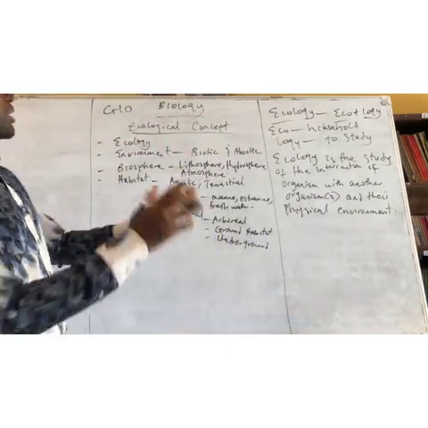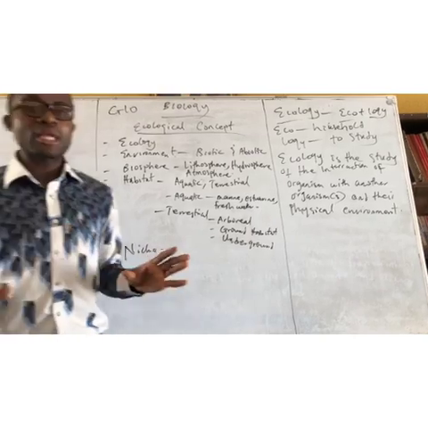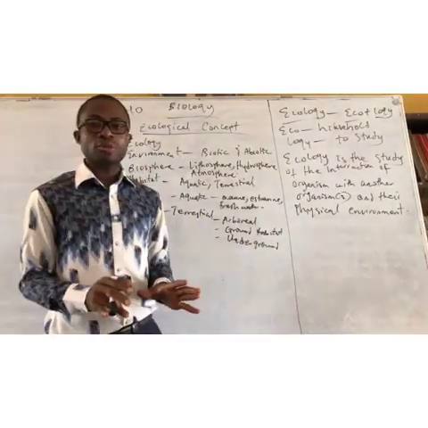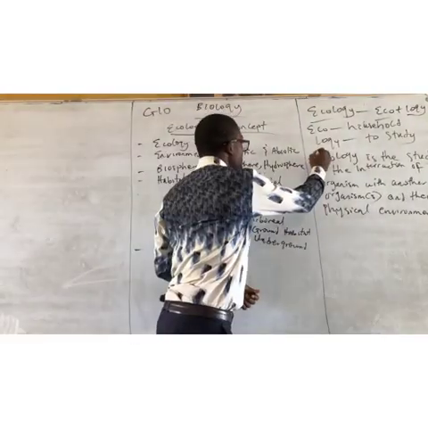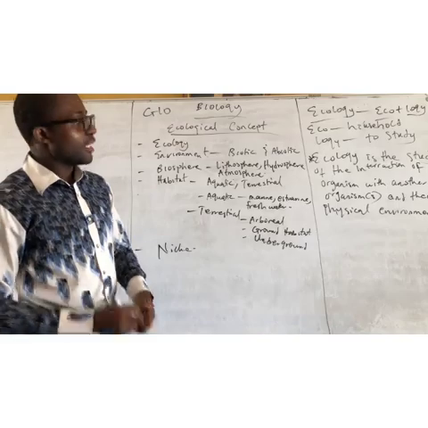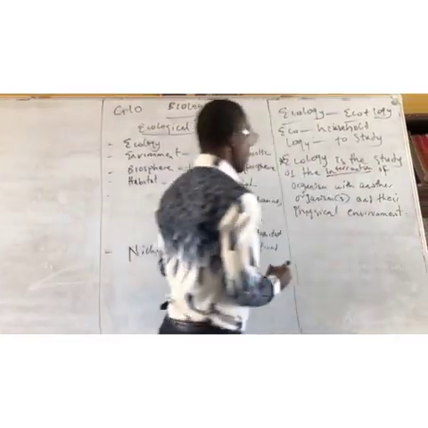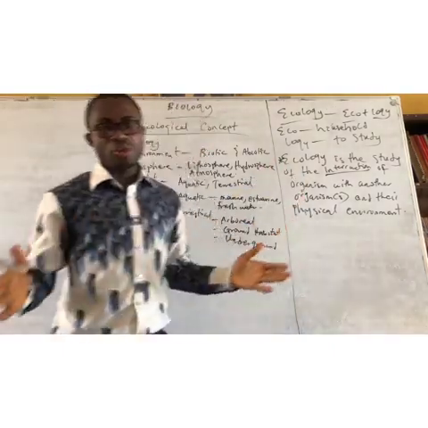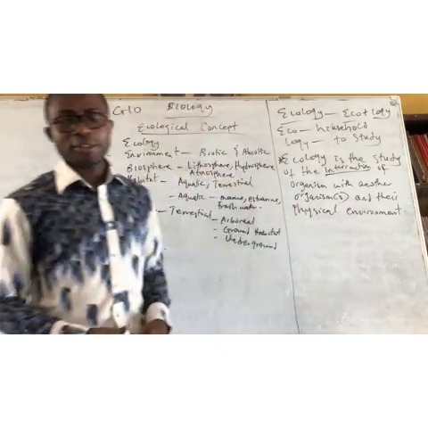So, simply say that ecology is a study of where living things live. But on a broader note, on a standard note, this is the definition of ecology. It is a study of the interaction of organism with another organism or organisms and their physical environment.